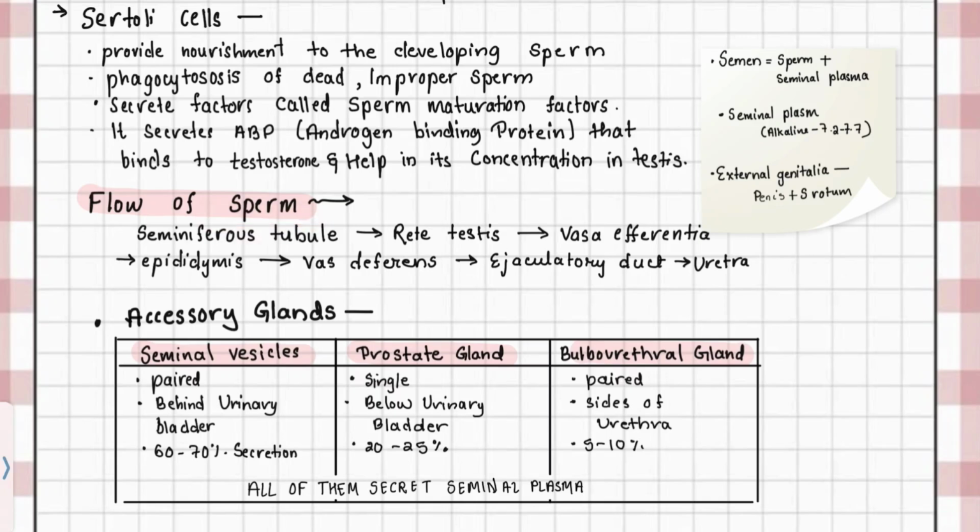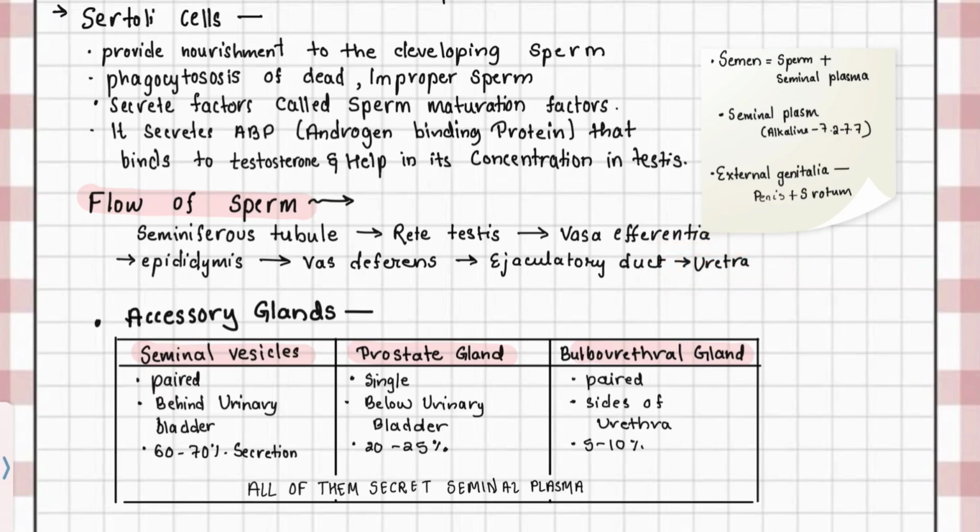It starts from seminiferous tubule, which is highly coiled, and where sperm is formed, it moves towards rete testis and then to vasa efferentia, which is 10 to 12 in number, and then to epididymis, which is the structure present along posterior surface of each testis, and then it goes to vas deferens, which loops over urinary bladder, and it receives a duct from seminal vesicle and forms an ejaculatory duct, and then it finally comes out through urethra. This is the exact route followed by sperms before ejaculation.